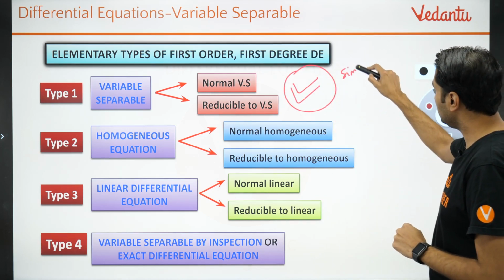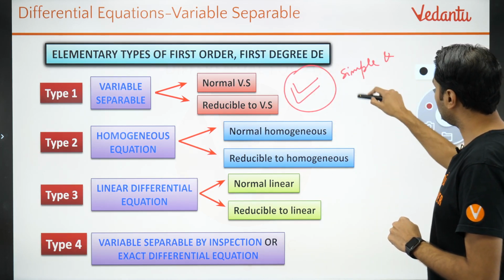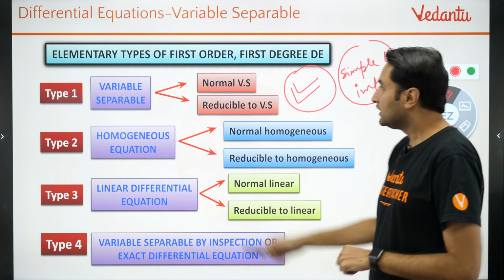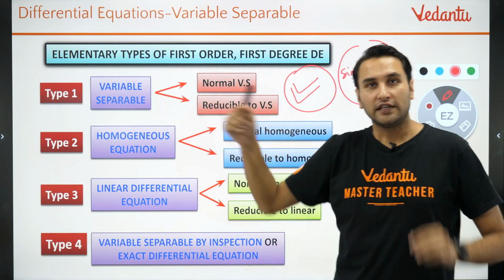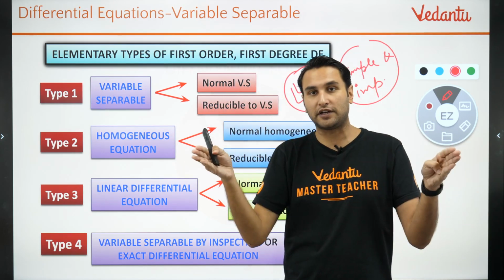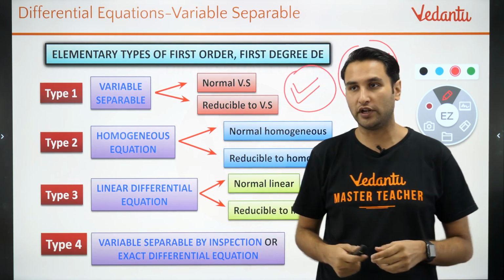This is simple and very, very important for JEE, right? The variable separable form. We are going to focus on the differential equations where variables can be separated. What does that mean? We are going to learn today. Okay?